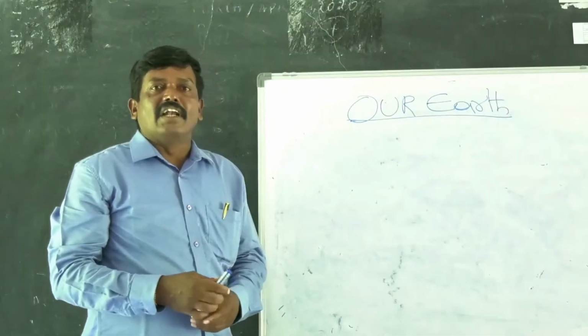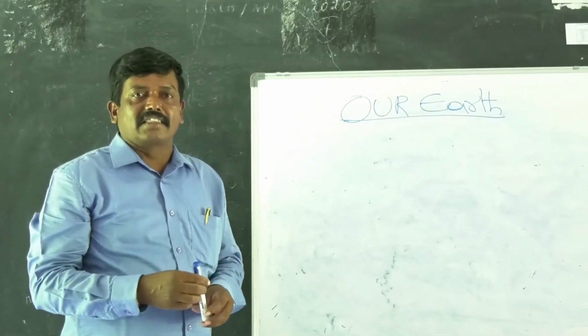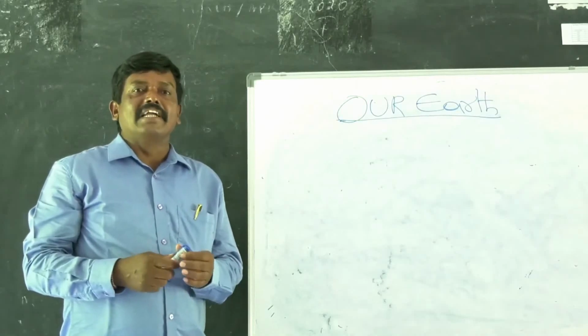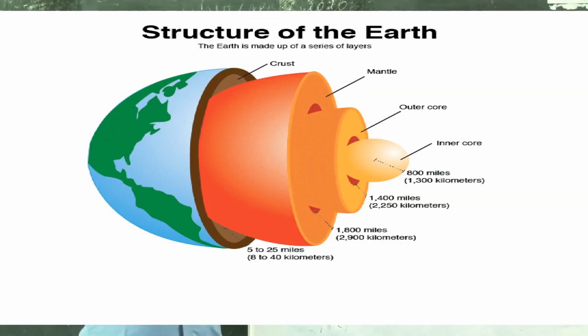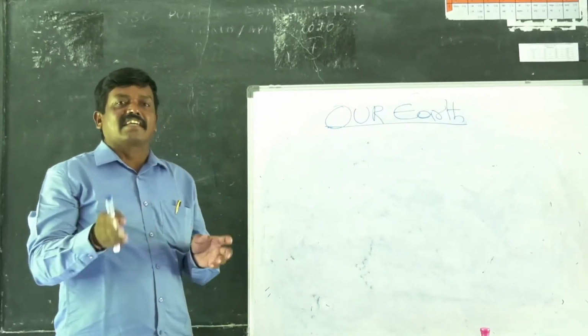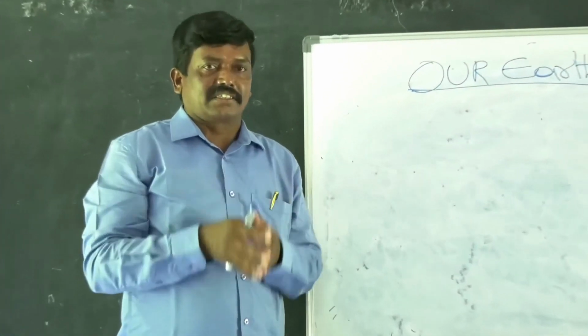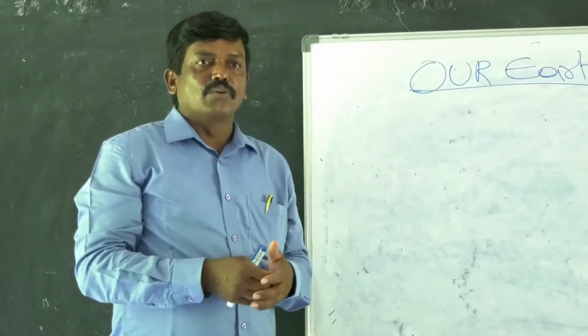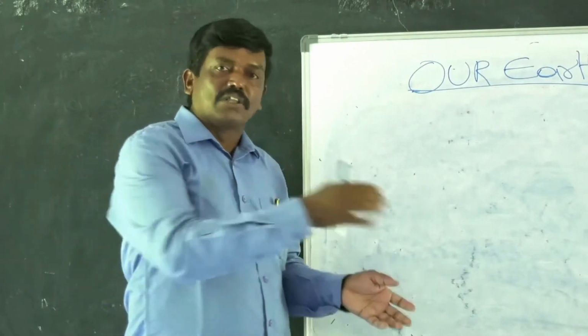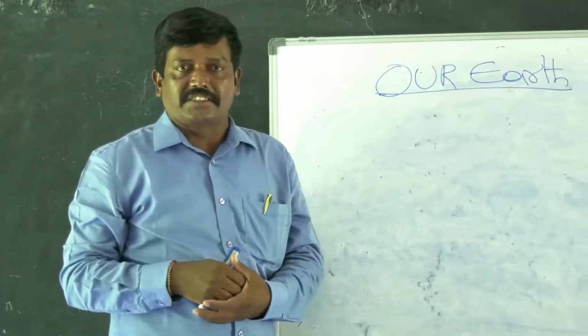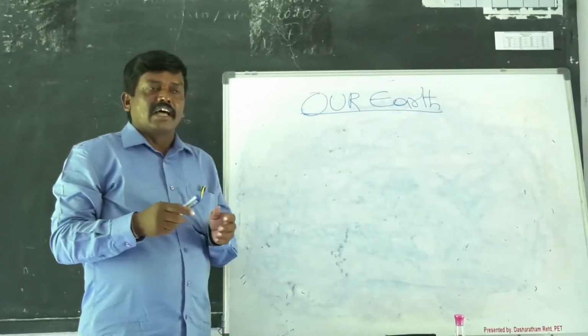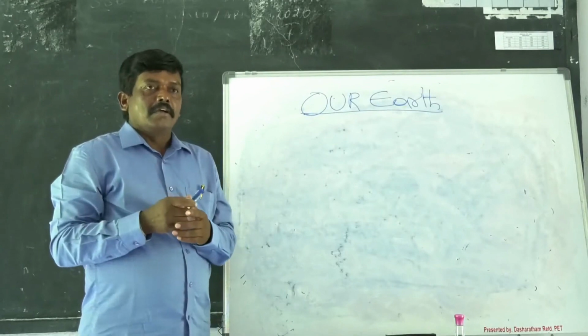So, when we learnt about the internal structure of the earth, we learnt that there are three main layers in the earth, that is crust, mantle and core. Now we are going to learn about the movements of the earth crust. What do you mean by earth crust? The outer layer of the earth is known as crust, on which we live actually. So we find the mountains, plateaus, trees, all those things we observe on the earth's crust. The earth's crust moves because of the tectonic plates movements.